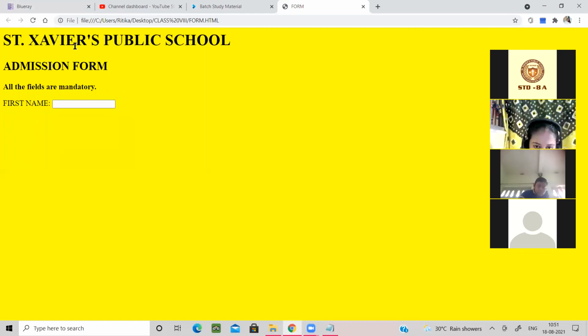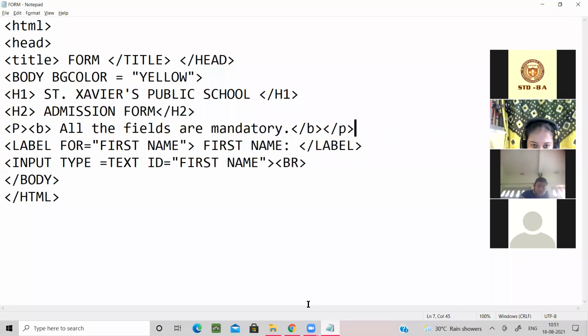I think H1, H2 are bold by default. That is why it is not working. Here you can see the name is coming in the normal font, and here, where I have mentioned the bold tag, it is coming in the bold version. Okay, now write the code.